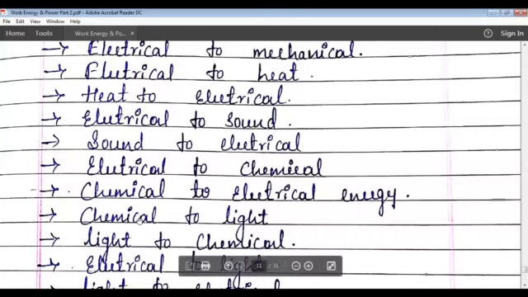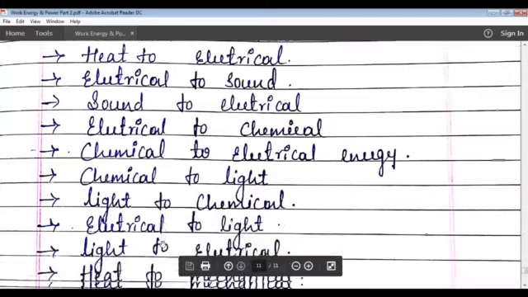Next one, chemical energy to light energy. See, when candles are burned, when a matchstick is burnt, what happens? It lights up. So in this case, the chemical energy which is stored in the candle or in the matchstick will be converted into light energy. Next one is light energy to chemical energy.